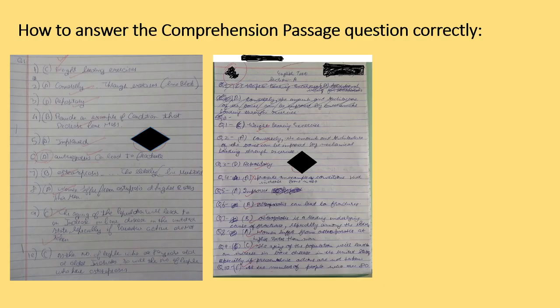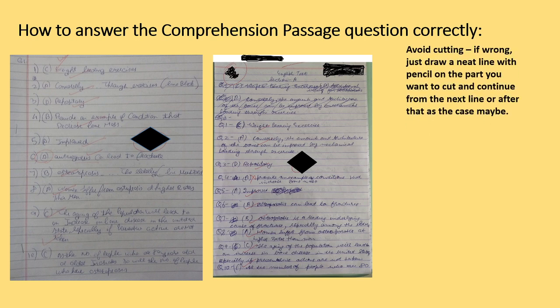Let's get started. First of all is the comprehension passage. How to solve the comprehension passage correctly. First is avoid cutting. If wrong, just draw a neat line with a pencil on the part that you want to cut and continue from the next line or after the word that you have cut, as the case may be.